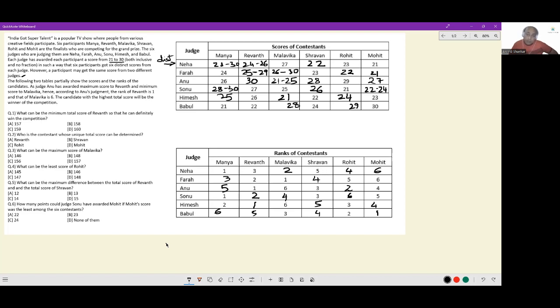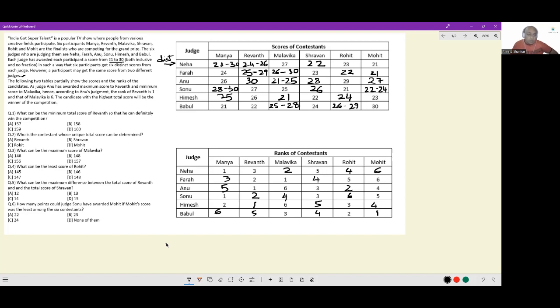This is known. And Rohit's minimum possible score has to be 26, and Malvika's lowest possible score will therefore be 25. So rank-wise, we know what rank from which judge every participant has got. But for scores, we have ranges.